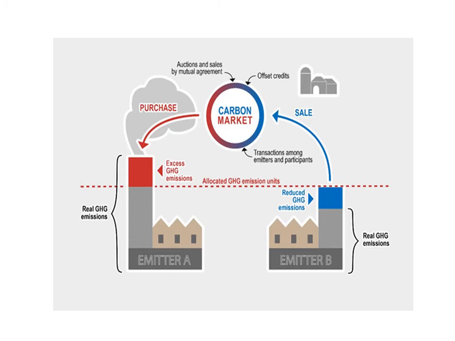Transactions among emitters and participants. So on both sides we have real greenhouse gas emissions, and if the amount of greenhouse gases is large, they can sell, and for a country to develop something out of the gases or carbon, they can purchase the carbon as well.